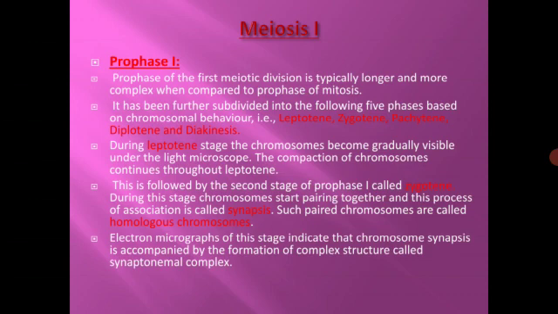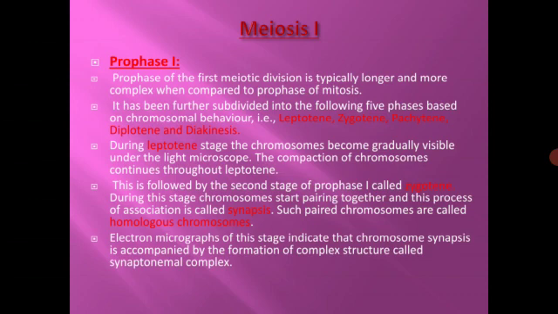During the leptotene stage, the chromosomes become gradually visible under the light microscope. The compaction of chromosomes continues through leptotene. So remember, condensation begins at the leptotene stage during prophase 1 of meiosis 1. This is followed by the second stage of prophase 1 called zygotene. During this stage, the chromosomes start pairing together, and this process of association is called synapsis.